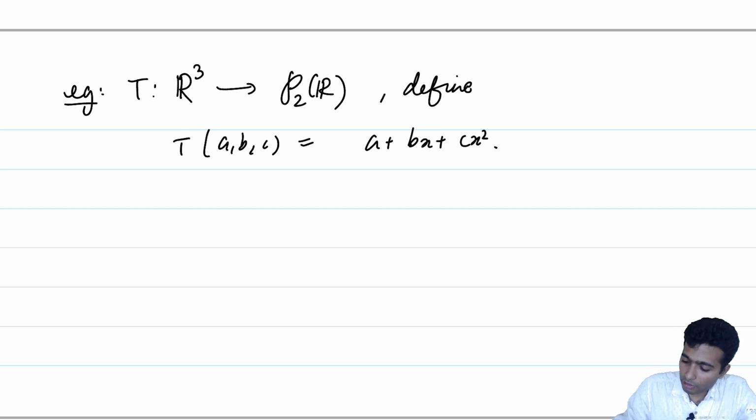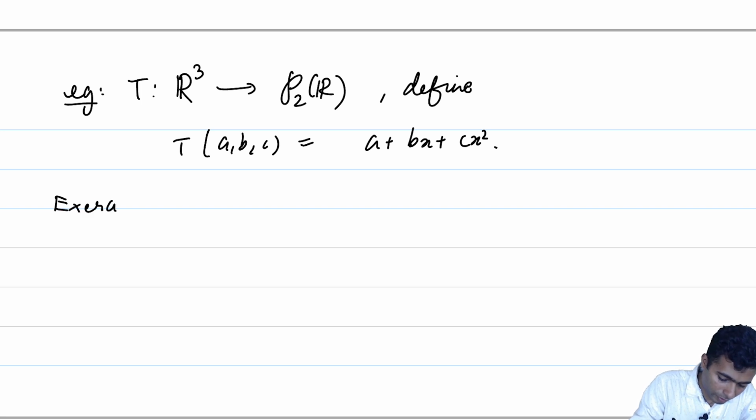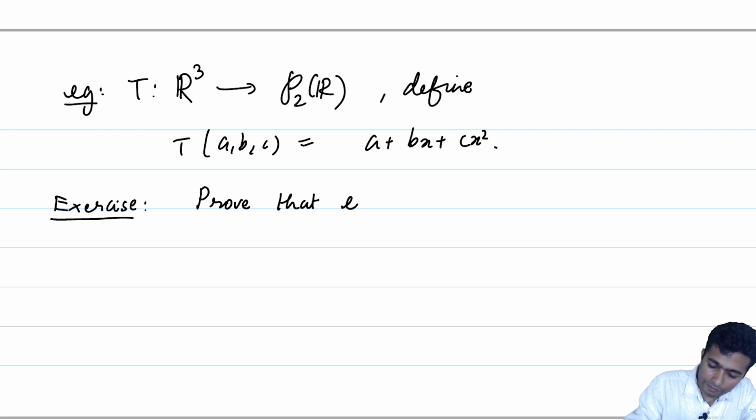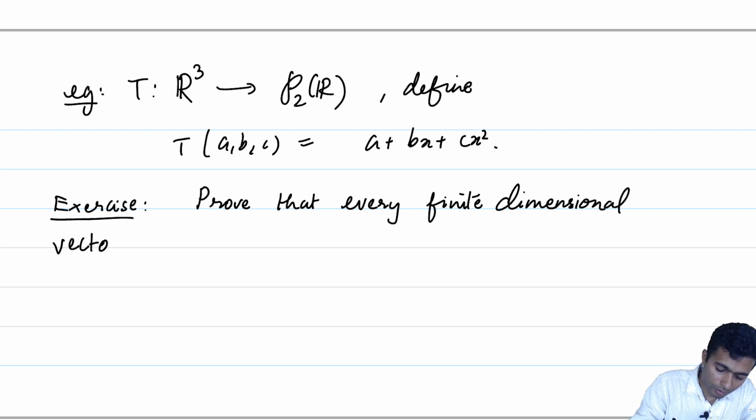I would like to give an exercise here at this point before we stop. Prove that every finite dimensional vector space is isomorphic to Rn for some fixed n. This is a direct consequence of the theorem which we have proven, nevertheless.